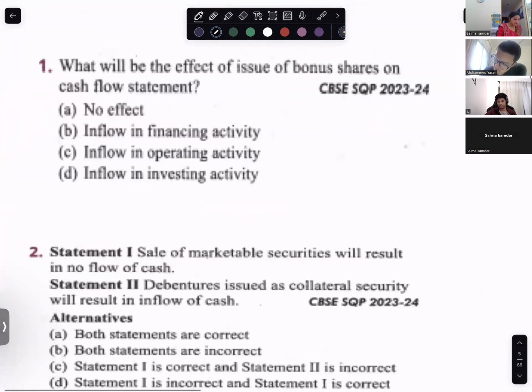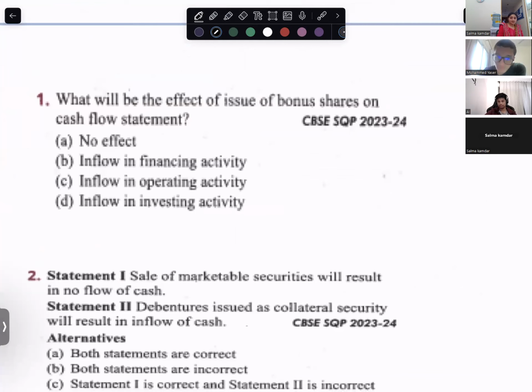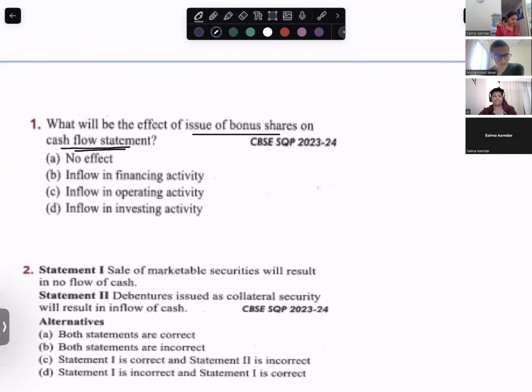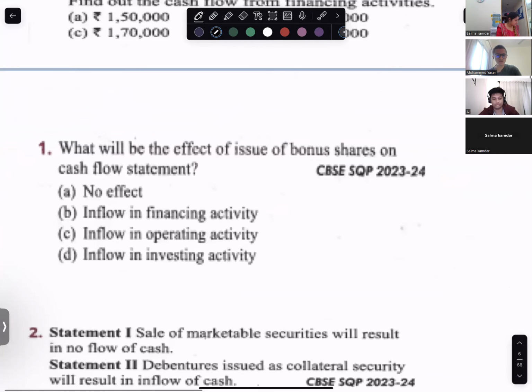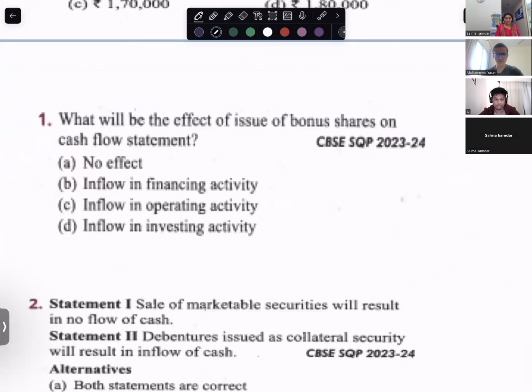Come on, read the first question. What will be the effect of issue of bonus shares on cash flow statement? What do you mean by issue of bonus shares? Bonus shares means we are giving shares free of cost.